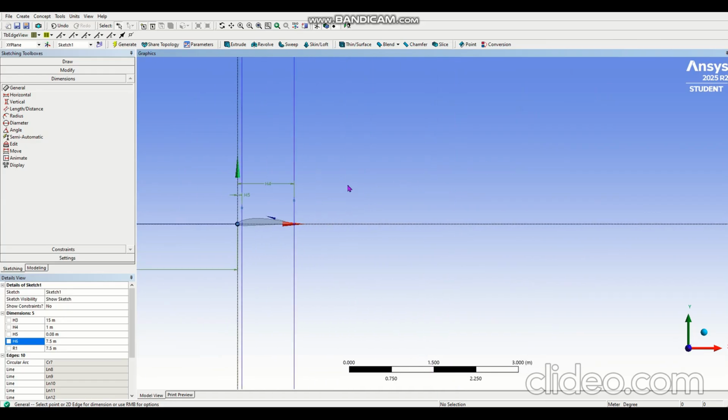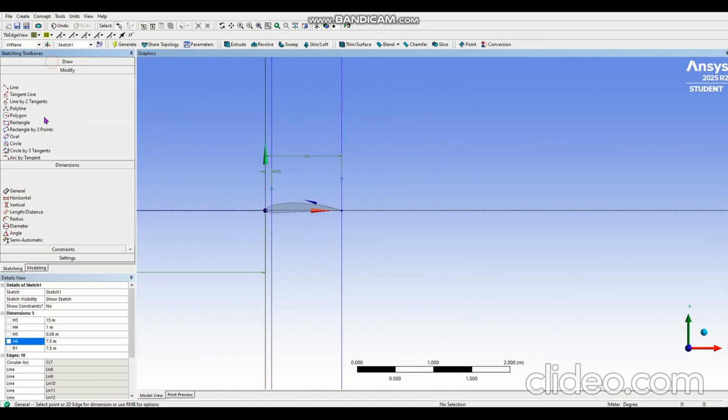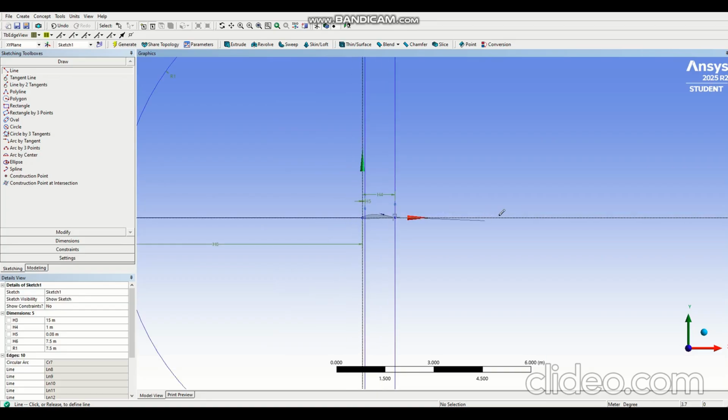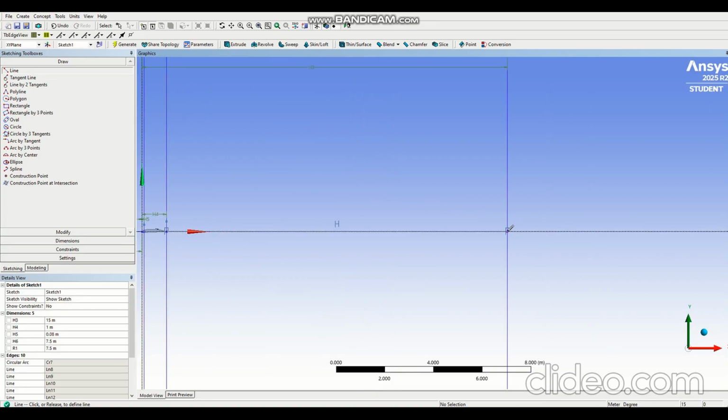Perfect. Now the final line that I need to draw. Click line, P, make sure P is selected again, and click to the very right of my domain. Make sure again the P letter is visible.